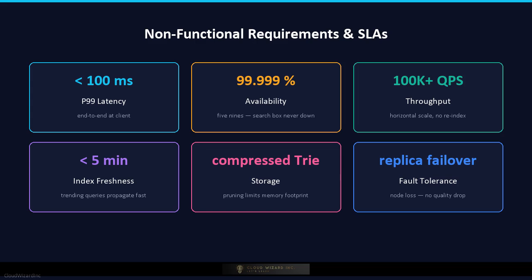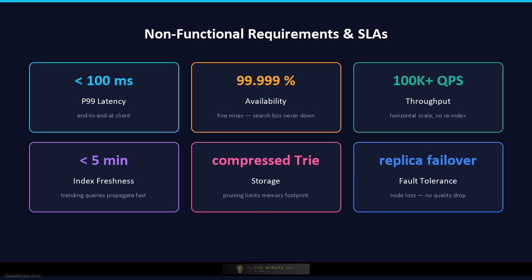Now the non-functional requirements. Latency is the defining constraint. The 99th percentile end-to-end response time must be under 100 milliseconds, including network round-trip. For a global product, this means serving from edge nodes co-located near users. Availability must be 5 nines, 99.999%, because a broken search box is the most visible failure a product can have.